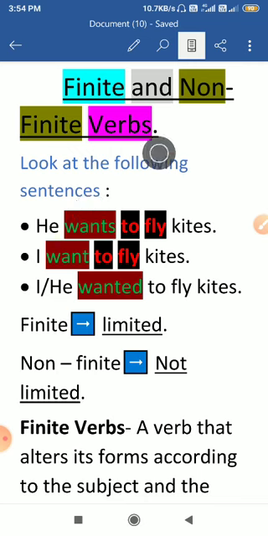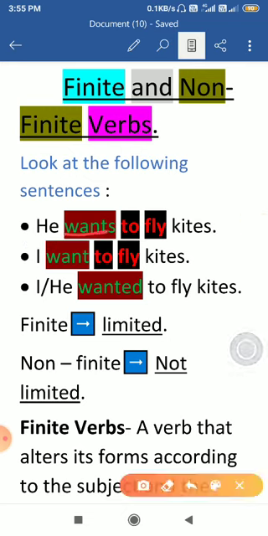The first thing is, what is the job of the verb? The job of a verb is to tell the action done by the subject of the sentence and also form the tense of the sentence. Here, which verb is doing that? Wants is doing that. The verb wants is determining that this is a sentence of simple present tense, and it has been used in its fifth form because the subject is singular number, third person. Look here, this verb wants is in its fifth form.